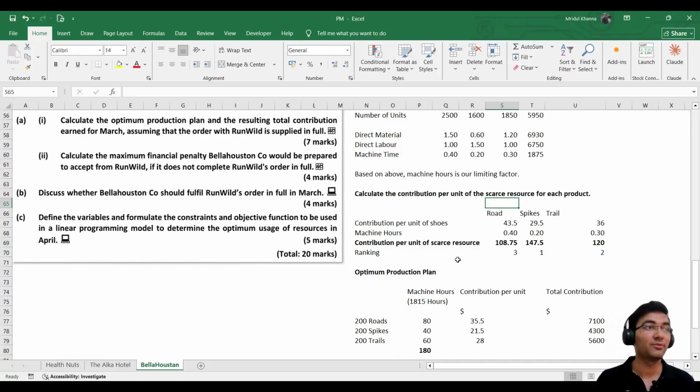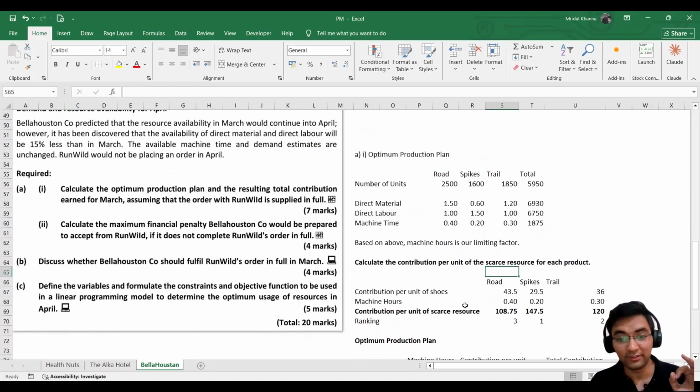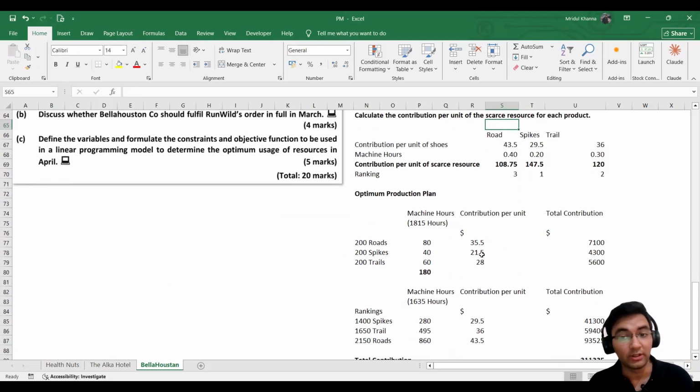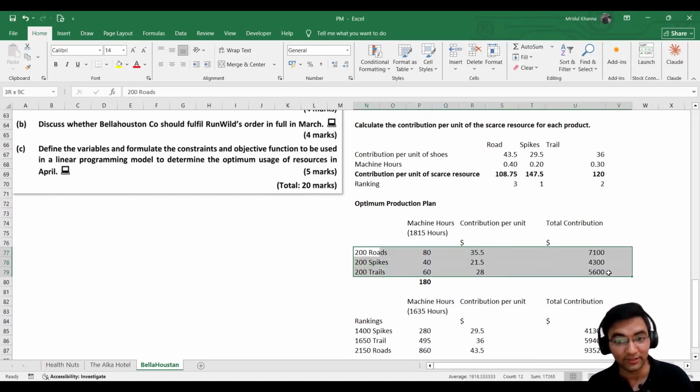Why would that be the maximum financial penalty? Because that is the extra contribution if we prioritize the general demand first. Why am I saying extra contribution? Because remember that we fulfilled this order on the condition that we are offering a discount to Run Wild. We have subtracted $8 from each of these contributions so that we can accept this order.